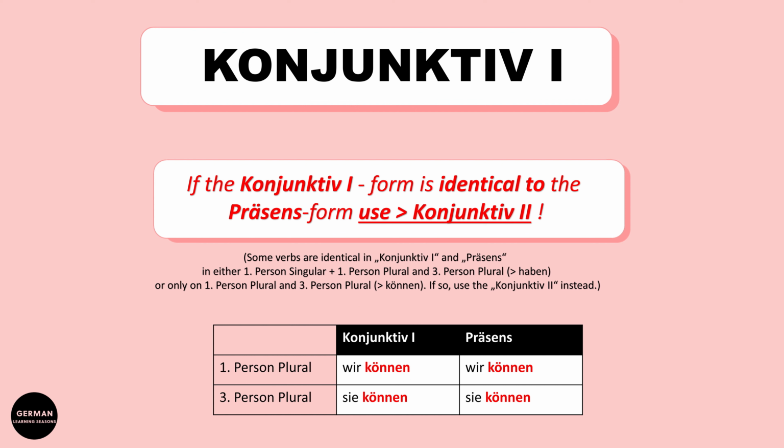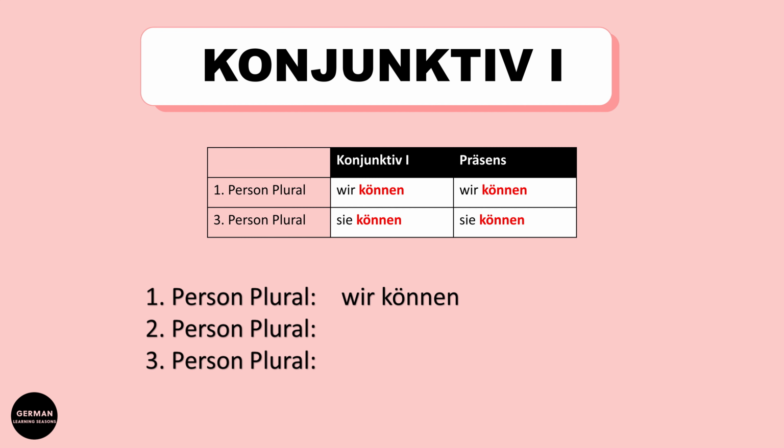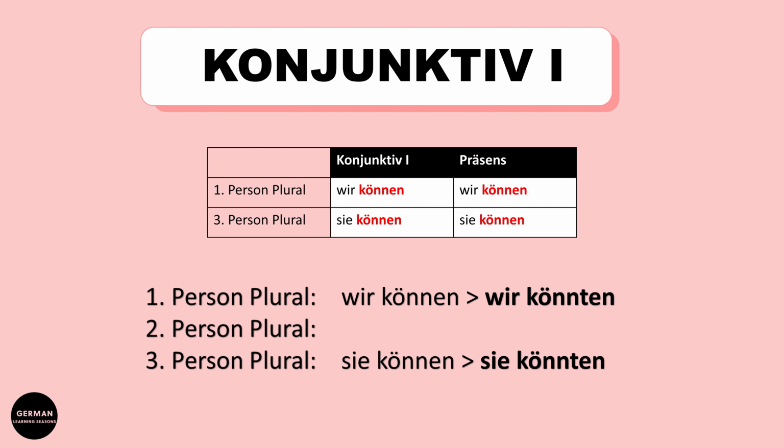Now you see 2 exclamation marks at the first person plural and the third person plural. In situations where the Konjunktiv 1 form is identical with the presens, we have to take the Konjunktiv 2 form. Let's see what that means. So, wir können will change to wir könnten, and sie können will change to sie könnten. This might sound a bit difficult. Let's take a look at one example.